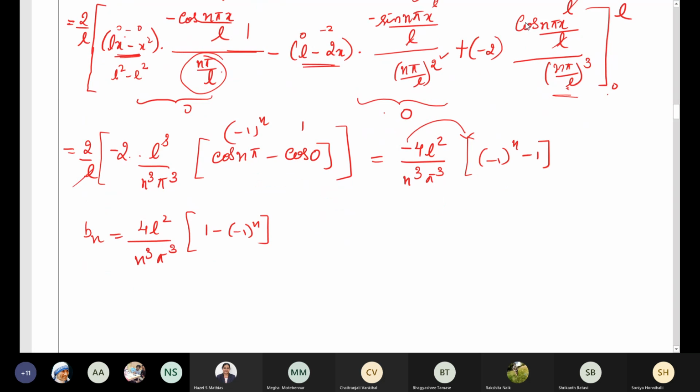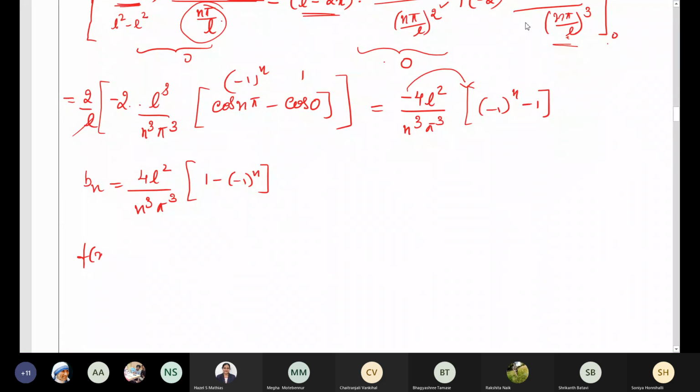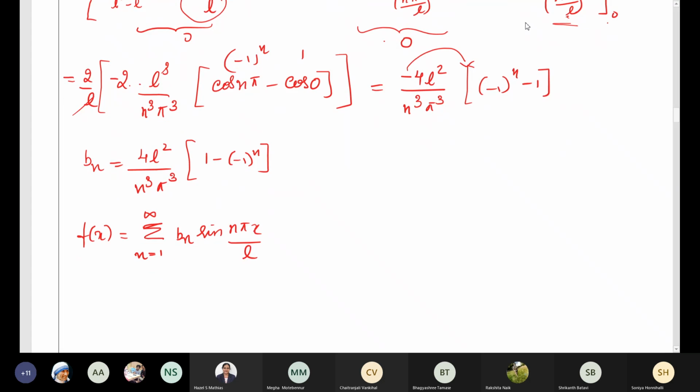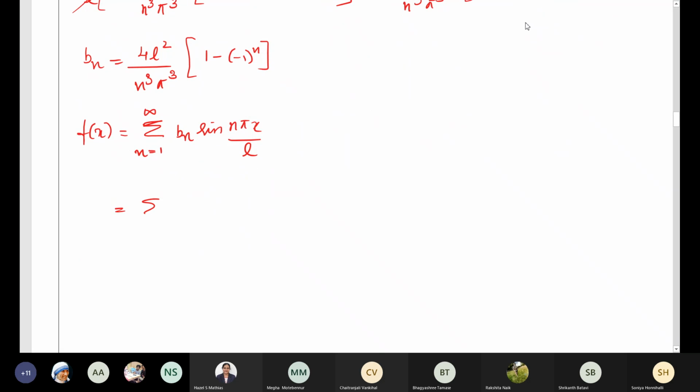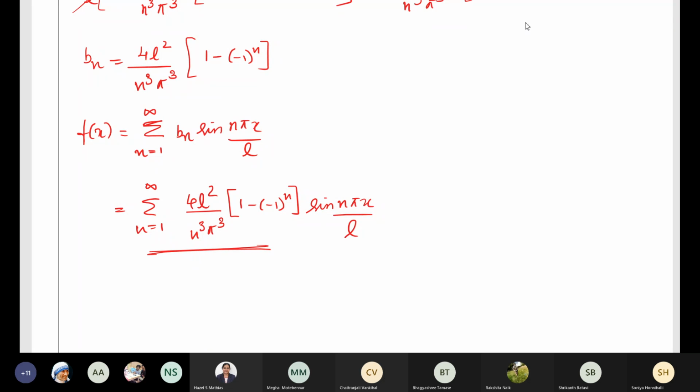So what is our sine half range Fourier series? Sine half range Fourier series will be summation n equal to 1 to infinity Bn sin n pi x by L, where Bn is 4L square divided by n cube pi cube into 1 minus 1 power n. So this was asked in the June 18 question paper. Very easy concept this is.